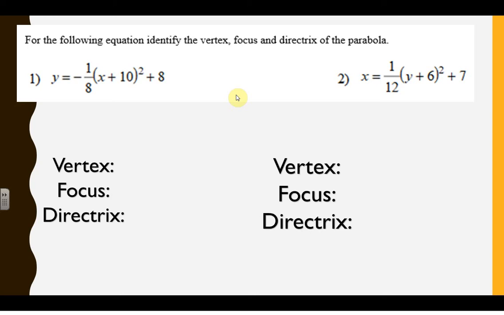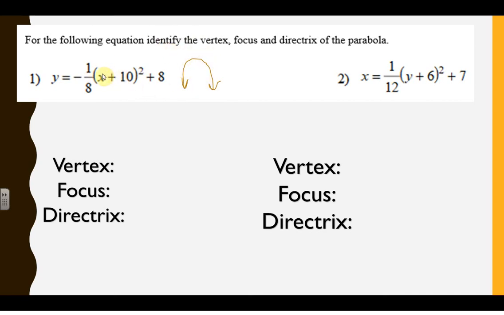Always start with your vertex. This is an x squared parabola. You always got to know the flow of what your parabola will look like. So x squared goes up and down. Remember, a negative on the outside is going to flip it, because it's making every value negative. So they're all going up and down.